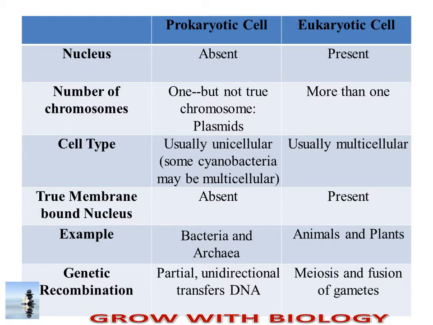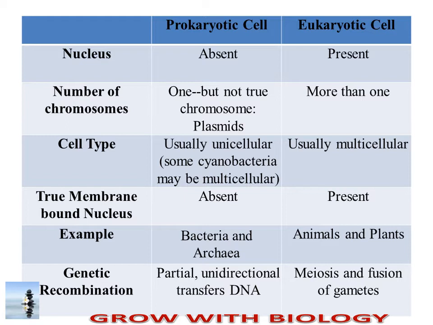Today's topic is the difference between a prokaryotic cell and a eukaryotic cell. Now, as the name suggests, prokaryotic cells were the primitive cells and eukaryotic cells are the advanced cells. In prokaryotes, the nucleus is not very prominent, or the exact structure of the nucleus is absent, while it is present in eukaryotes.